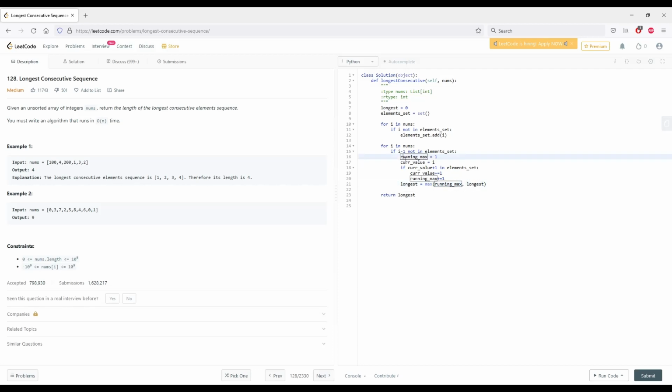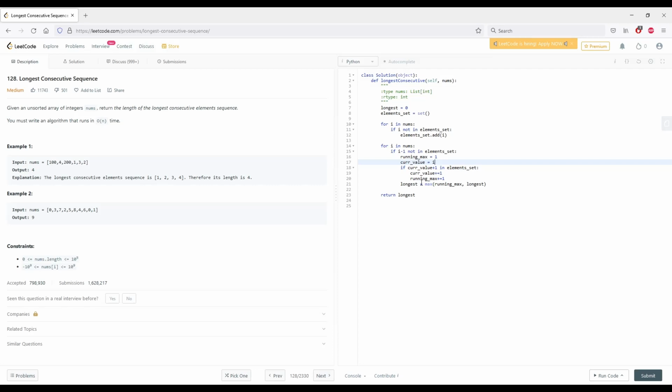With 4, it turns out 4 minus 1, 3, is in element set, so we skip it. 200, same deal as 100, it's just going to be running max of 1. Now 1, this is where it gets interesting. So if 1 minus 1 not in element set, so there's no 0, so this is probably the smallest value in our longest consecutive elements. We set this to 1, current value to i, and if 2 in element set, we set current value to 2 and running max plus equals 1.